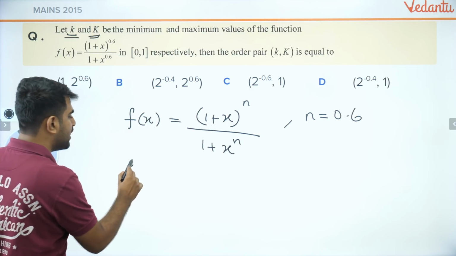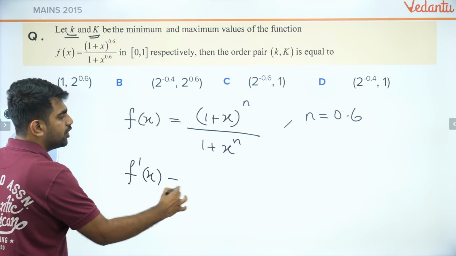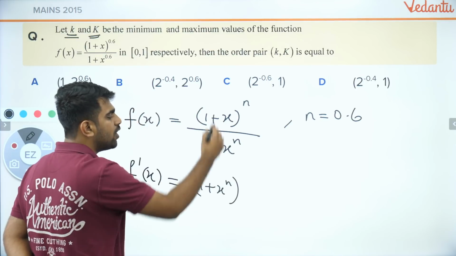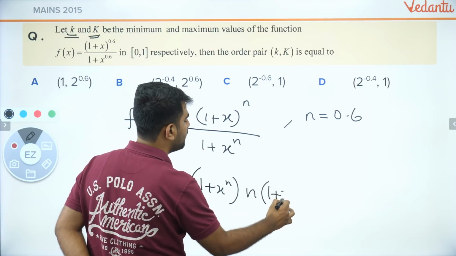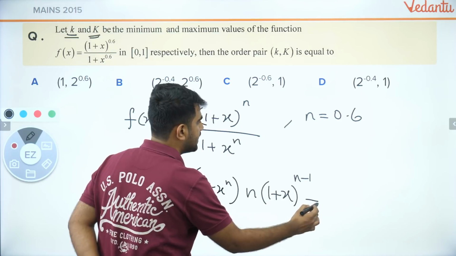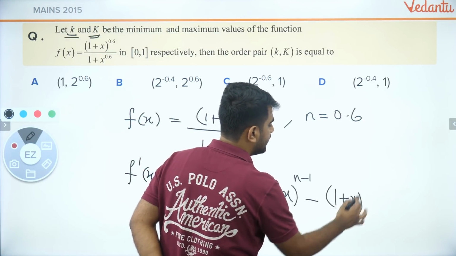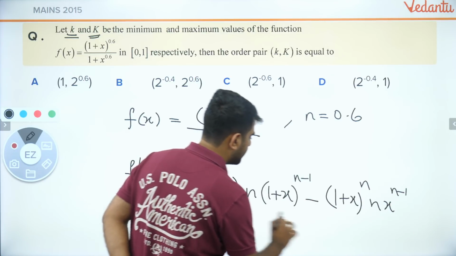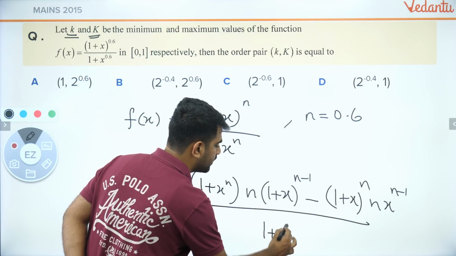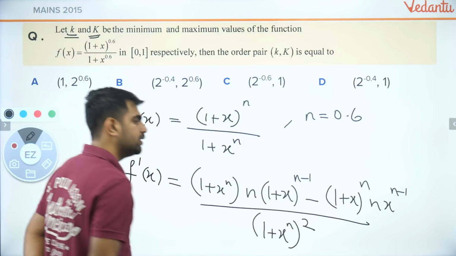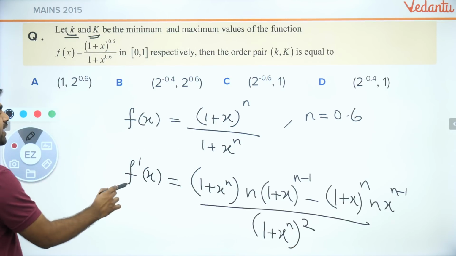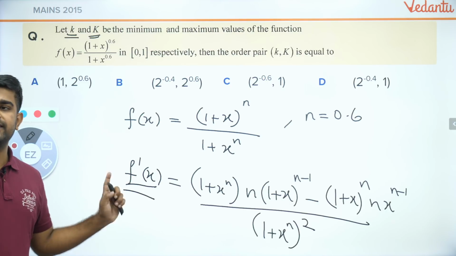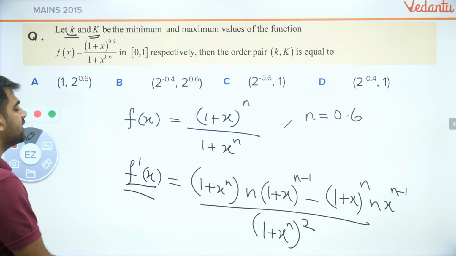Now, let's differentiate this. What is f dash of x? Quotient rule: denominator into derivative of numerator, n into (1 plus x) to the power n minus 1, minus numerator into derivative of denominator, divided by denominator whole square. That's it. So now if I want to find whether this function is strictly increasing or decreasing, I need to do something. Please listen carefully.